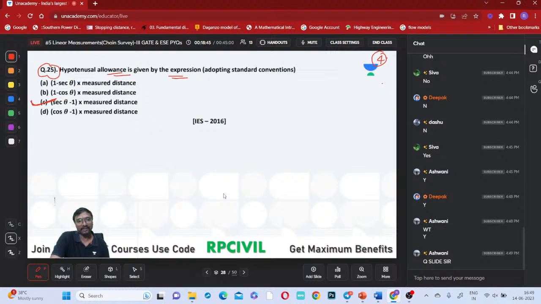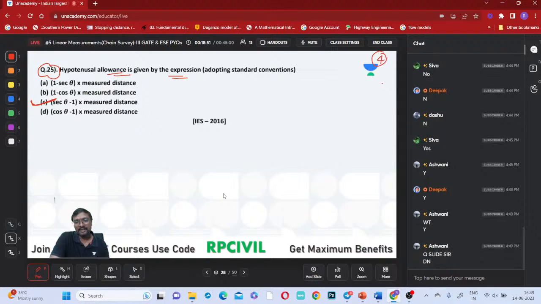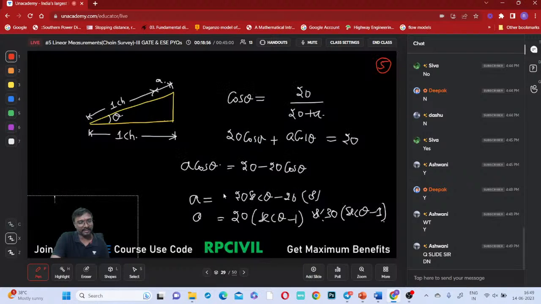Question slide. Okay, this question slide. Measured distance means that chain length. One measured distance is one chain length in this inclined direction. That is a measured distance, obviously.